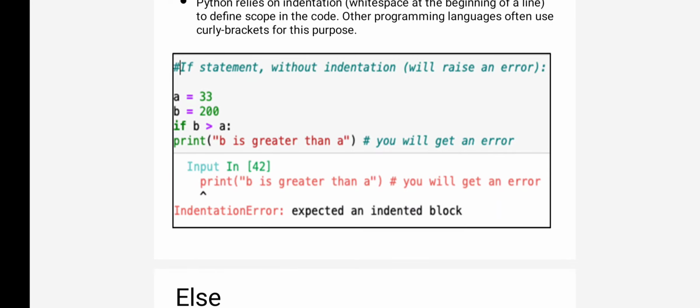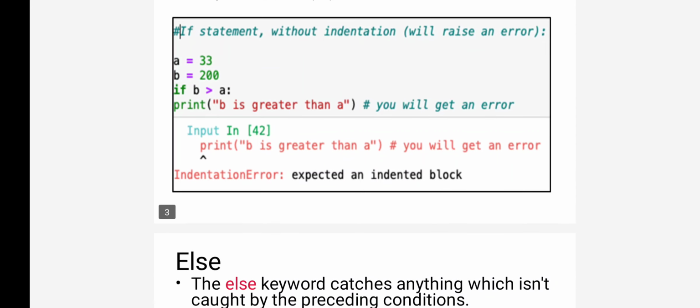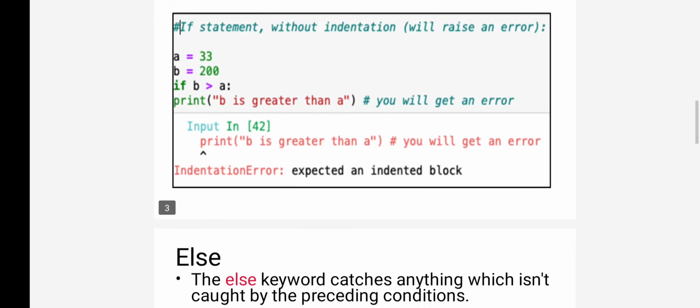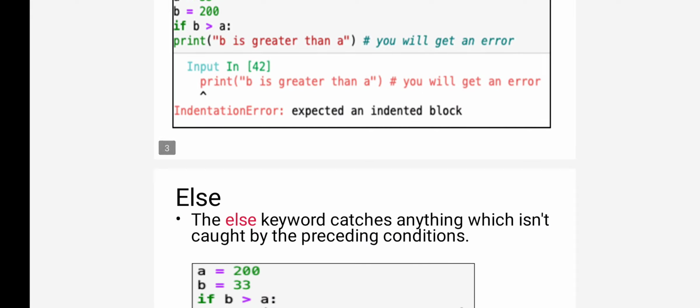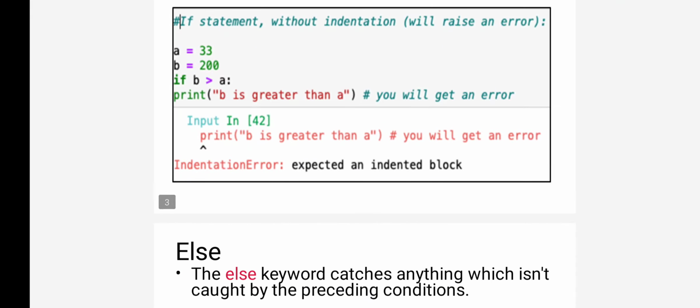So consider this example: a is equal to 33, b is equal to 200. We are checking whether b is greater than a. Actually the condition is true. If the condition is true, we have to print what we need to print: b is greater than a. Since we are not giving space, that is, we are not indenting the statement, it will give an error message. If you want the statement to be executed properly, we have to indent it.